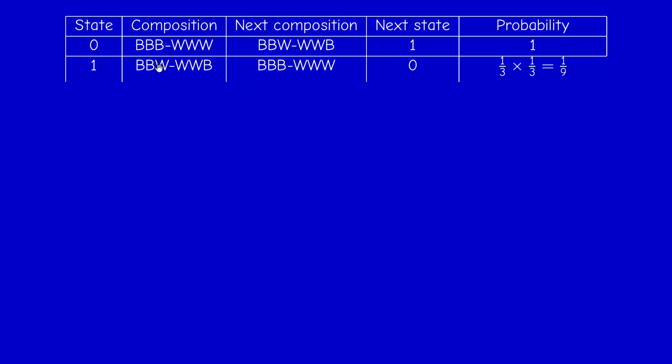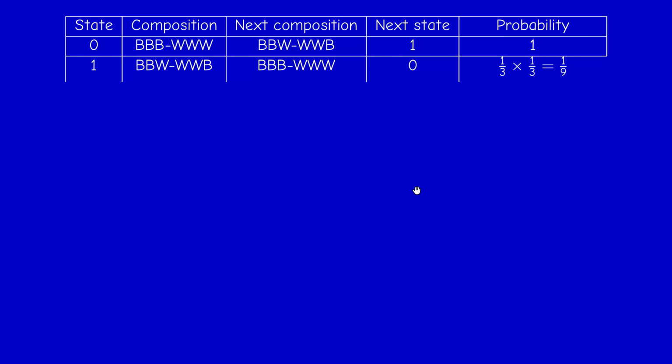What is the probability of choosing the white? There's only one white, but there are 3 balls, so the probability of choosing the white is 1/3. The probability of choosing the black in the second urn is also 1/3. Since they are independent, the probability is just the multiplication. So the probability of going from this configuration to this configuration is 1/3 times 1/3, which is 1/9.